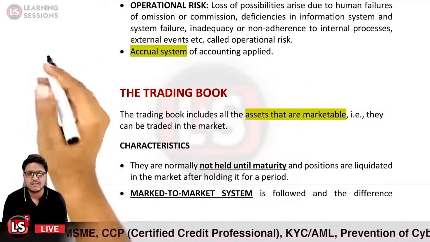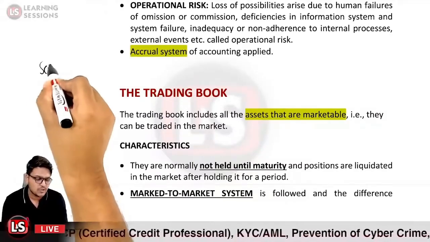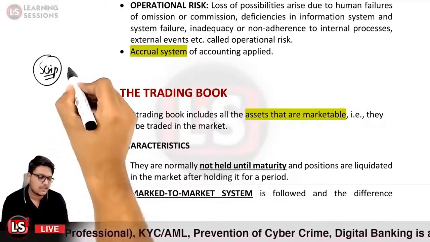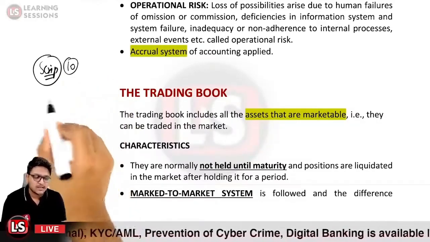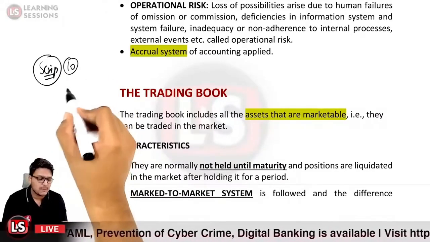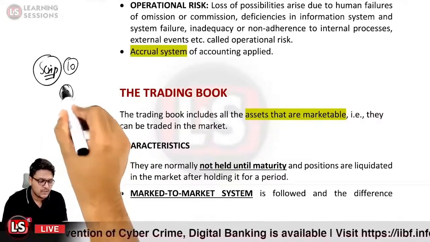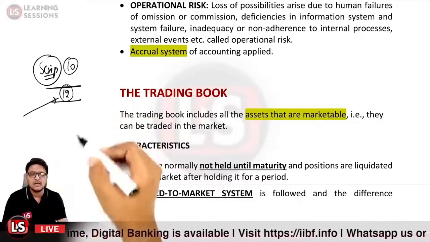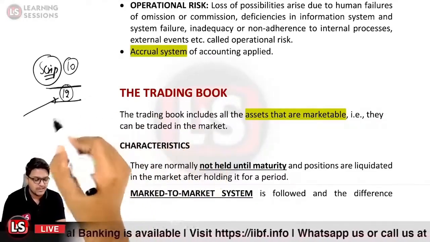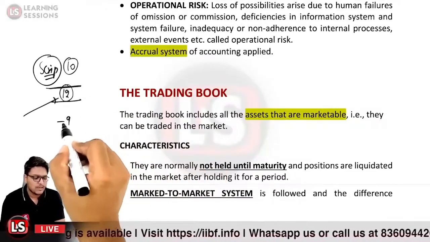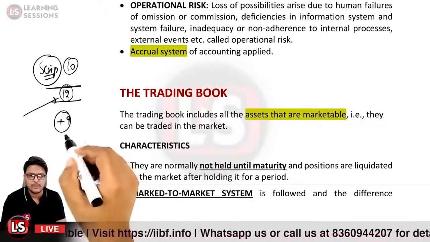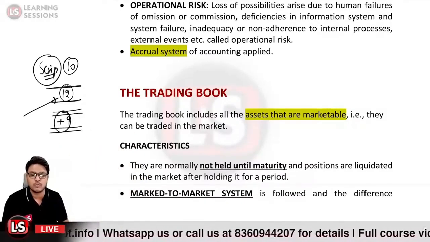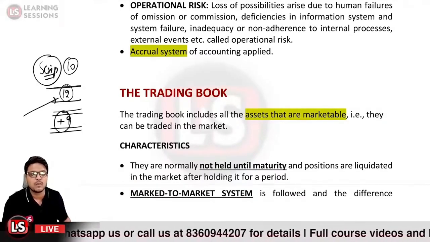Let us take the case that we purchase a scrip. The shares, technically, are scrips that we purchase. So we purchased a scrip for 10 rupees, and the other day the market price of the scrip is 12 rupees. So it will have a value of 12 rupees in the trading book itself. On the next day the value dropped to 9 rupees. On the third day we will be considering this particular value in our trading book. That is said to be the marked to market system.